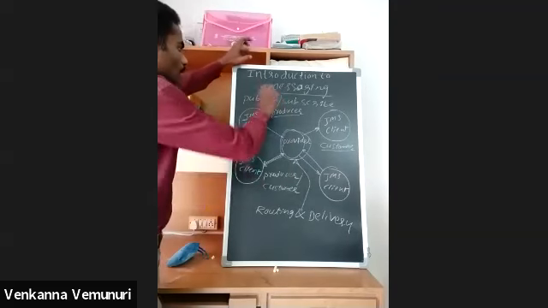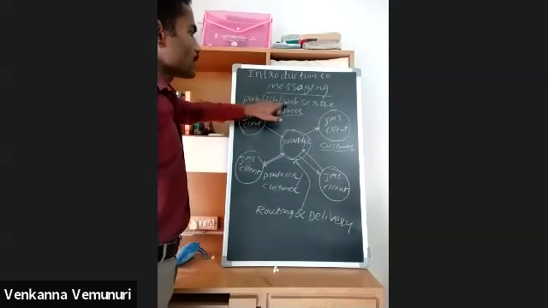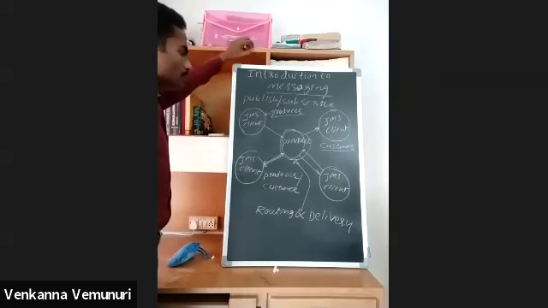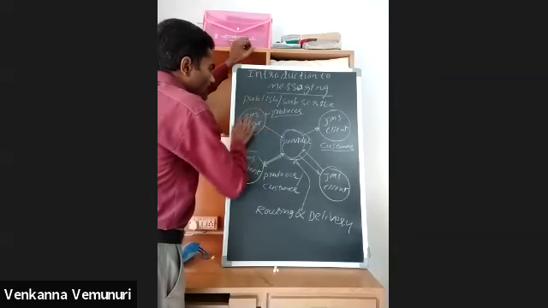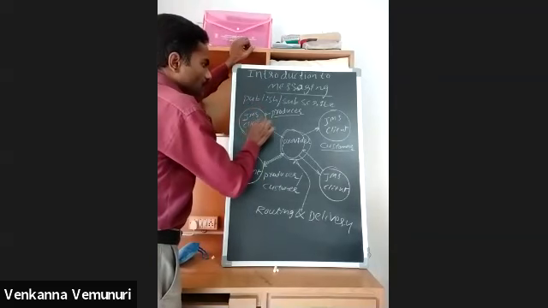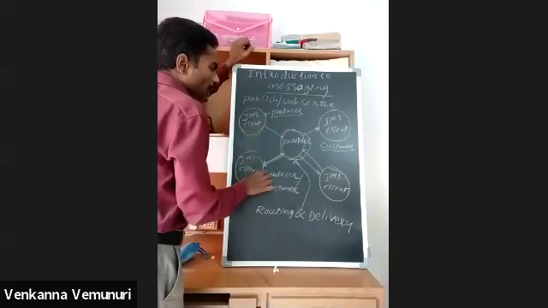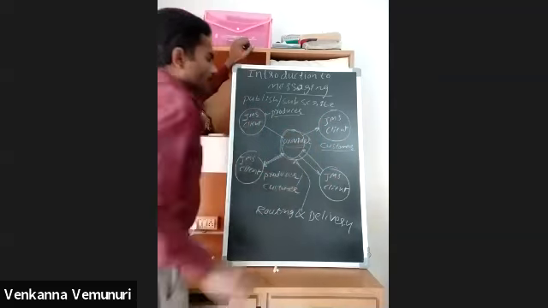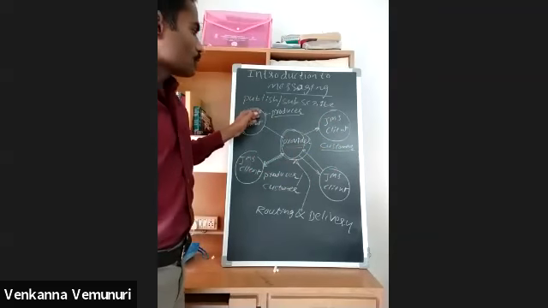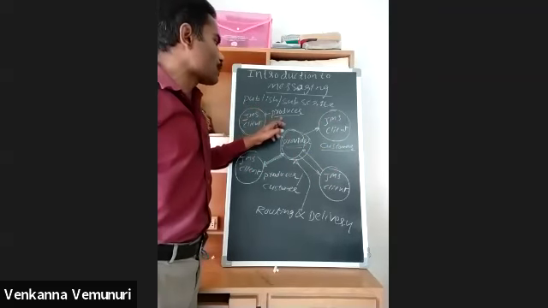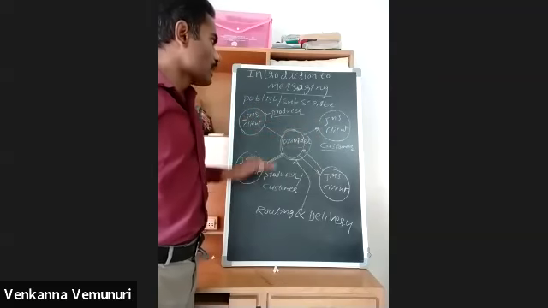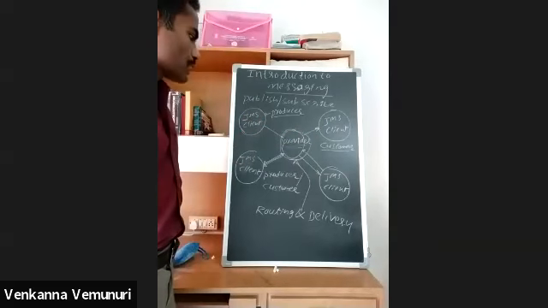Here in the publish and subscribe model, all clients are treated as JMS clients. These are all users, JMS clients. Who is providing that service? That person is called the provider. And who is sending data? That person is called the producer. Who is receiving that message? That person is called the customer. This is the publish and subscribe model.